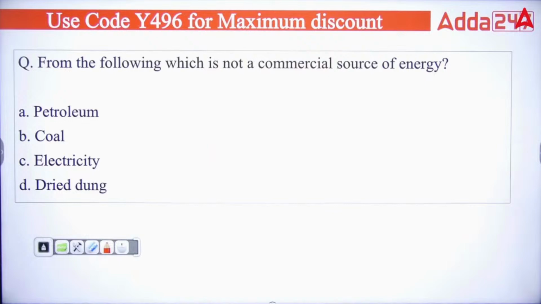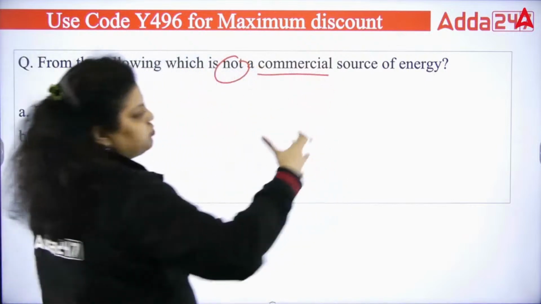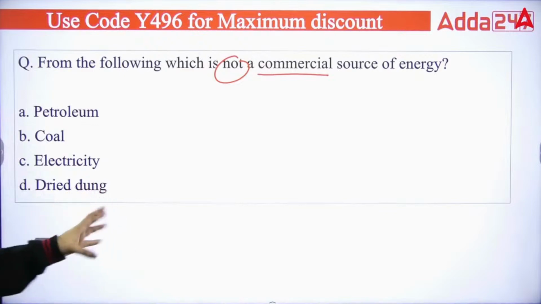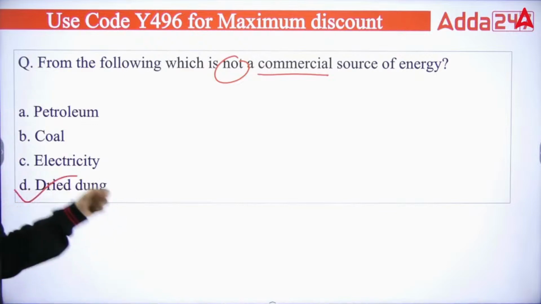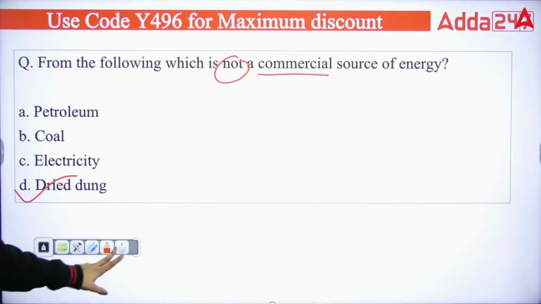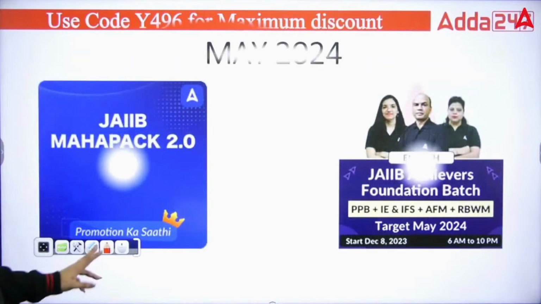Now, from the following, which is not a commercial source of energy? Commercial means the kind of business source of energy out of which you are dealing with the business. Petroleum, coal, electricity or wood. I think it's very easy to answer. The fourth option is not a commercial source of energy. So the right answer will be your D option. Okay? Next question.